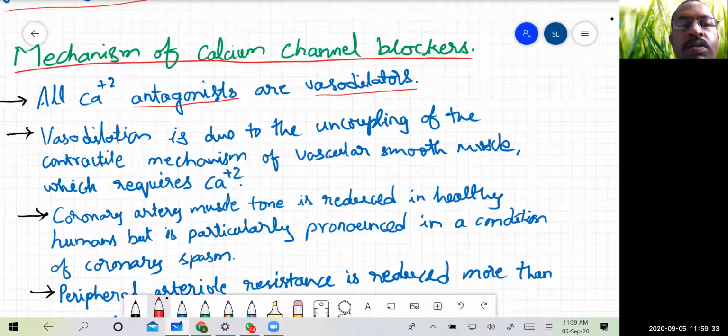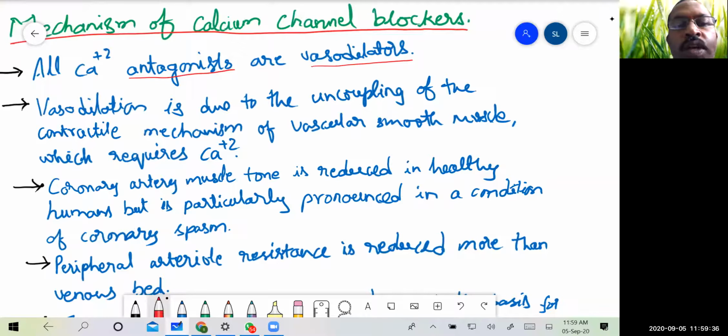This vasodilation is mainly due to the uncoupling of the contractile mechanism of vascular smooth muscle, which requires calcium ion. As we know, calcium is an important ion in muscle contraction, that is the myosin and actin fibers activation, leading to the constant contraction of the smooth muscle.